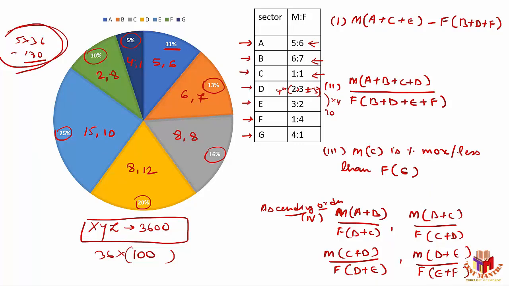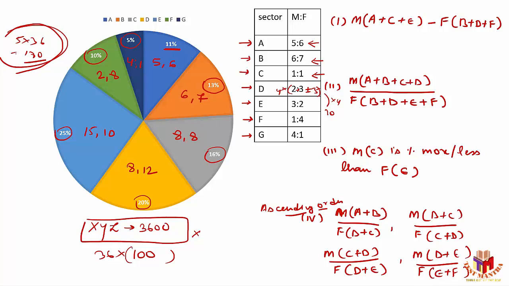So what I'll do here, I'll see what kind of questions are there. See, maximum time your question is based on ratios. Like question number 2 is based on ratio. Question number 3, percentage. Percentage is what? It's more related to ratios itself. Question number 4, that is also related to ratio. That means I can say the actual number will not be required in these cases. That's the benefit of a pie chart. So whenever a pie chart is there, you should always opt for your assumed values, right?